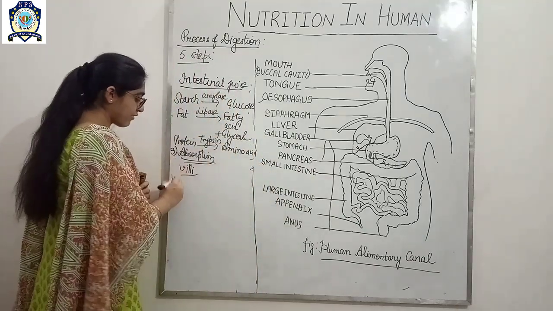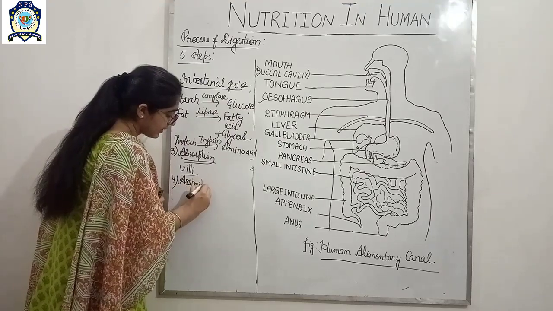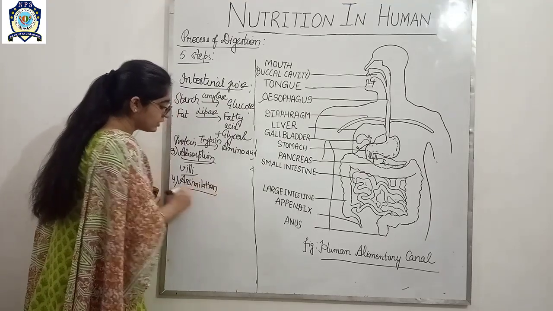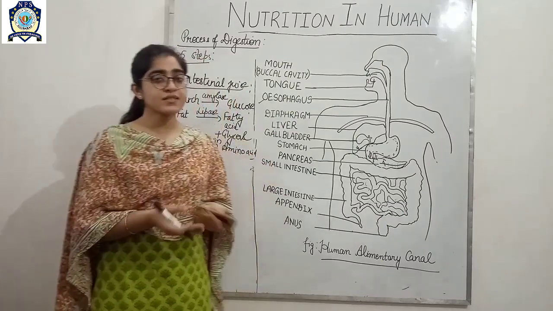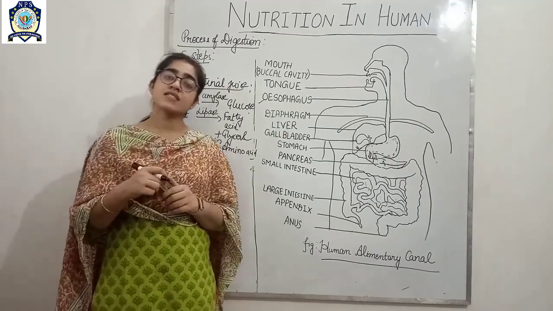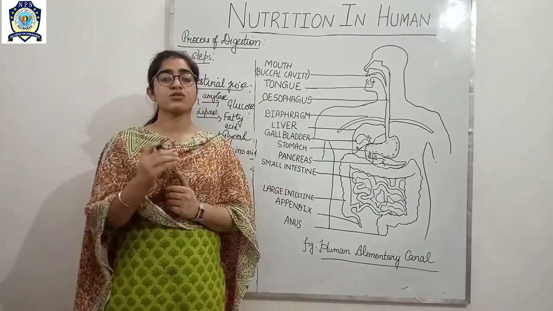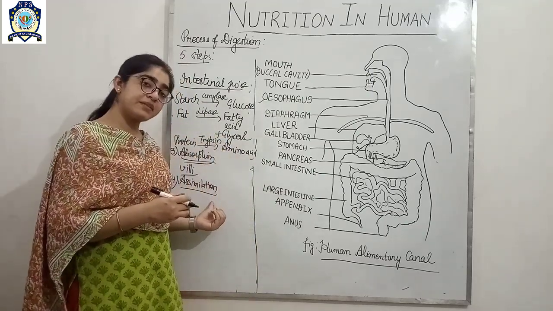The fourth step is assimilation. This absorbed food provides us energy, so how is this transferred to different body parts? This absorbed food is transferred to different body parts through the bloodstream, and that process is called assimilation.